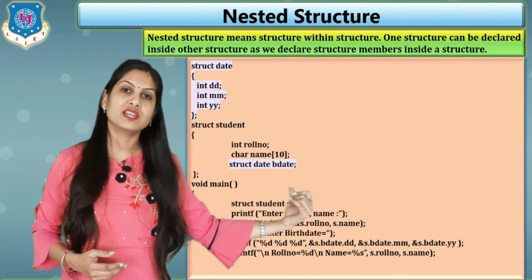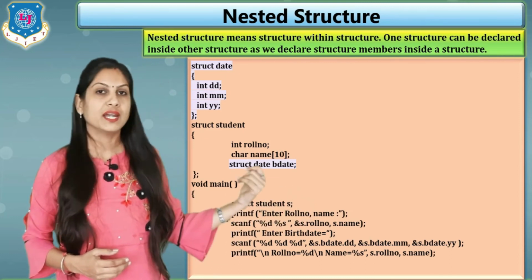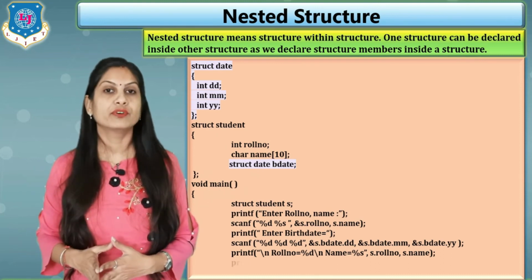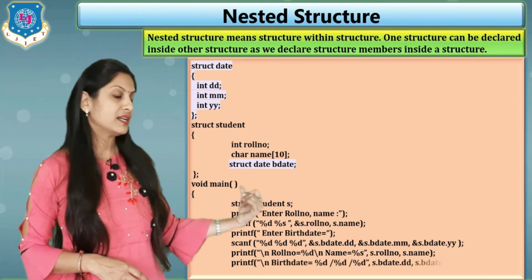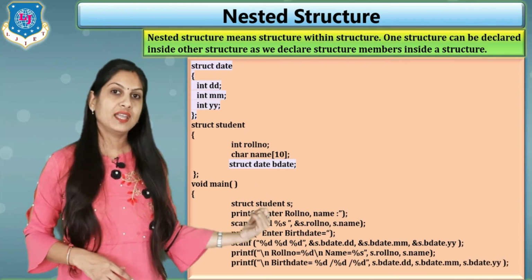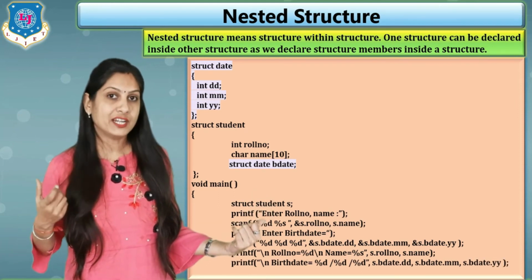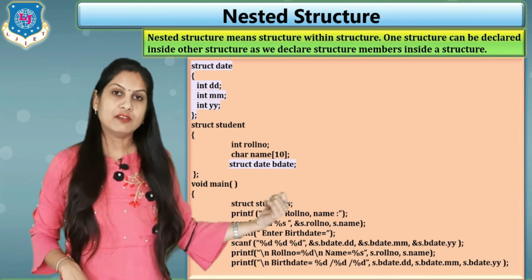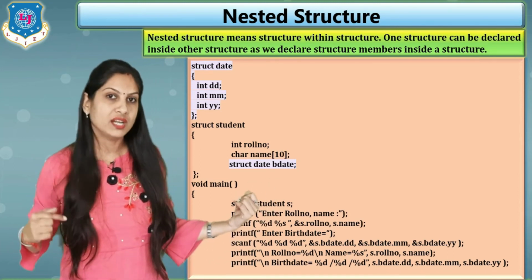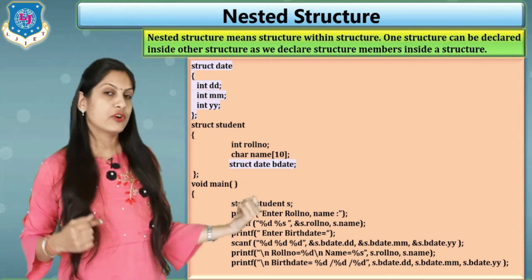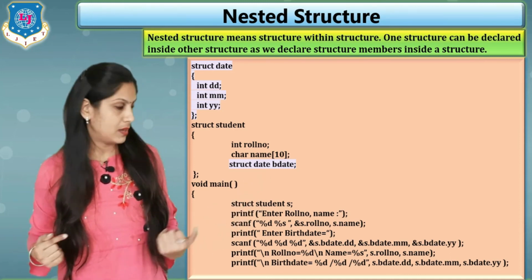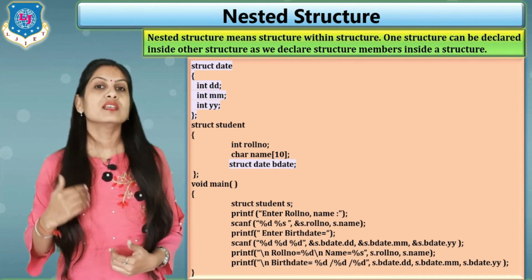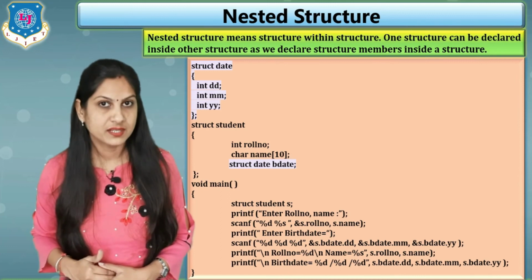So in this printf statement, roll number will be printed, name will be printed, and after that we write another printf for the birth date, that is birth date equal to %d then slash for the date format, %d then slash and then %d, and the first value is for s dot bdate dot dd, second for s dot bdate dot mm, and third for s dot bdate dot yy. Clear? So in this case you can apply the nested concept.